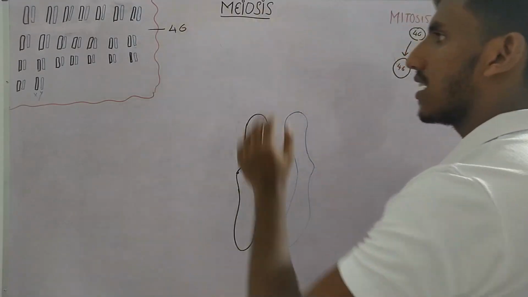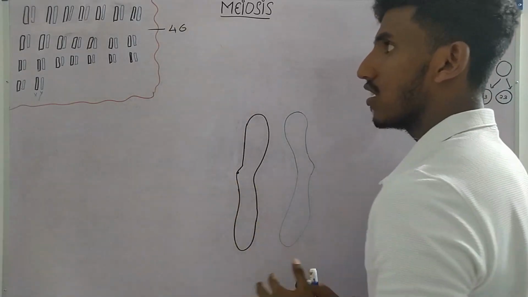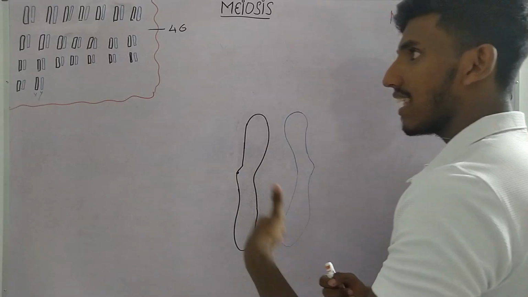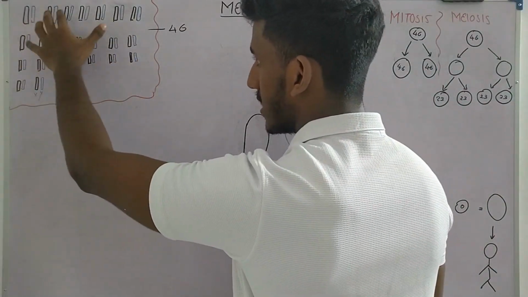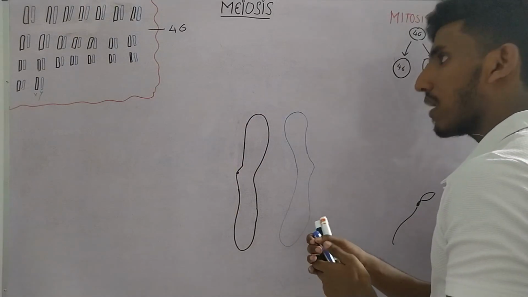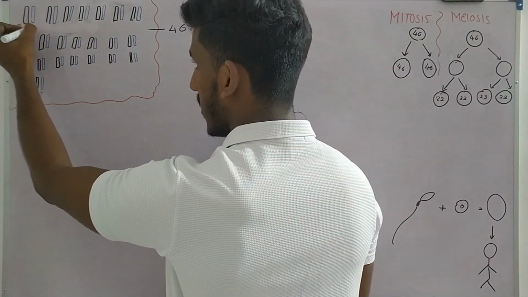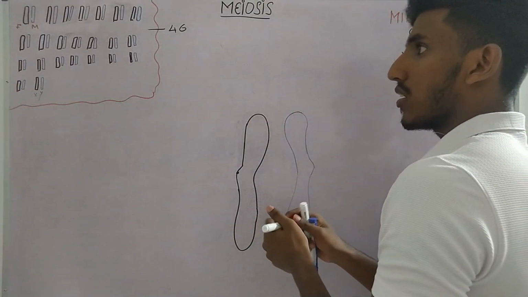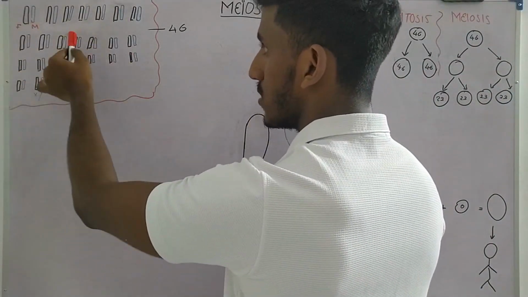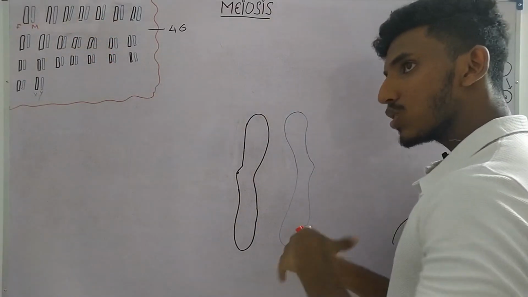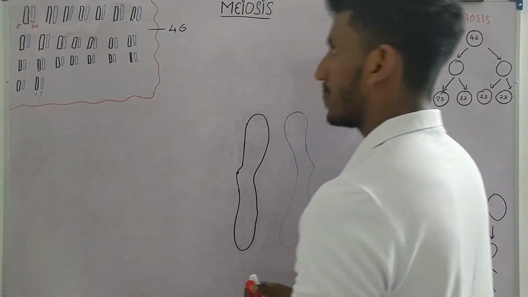Let's take a normal cell, or else we also call it a somatic cell. A somatic cell has 46 chromosomes and they exist as pairs. So you can see we have 46 chromosomes existing in pairs. Each pair is made up of one of the father's chromosomes and one of the mother's chromosomes. In other words, we have 23 chromosomes from our father and 23 chromosomes from our mother. This is why we share the features of both our mother and our father.